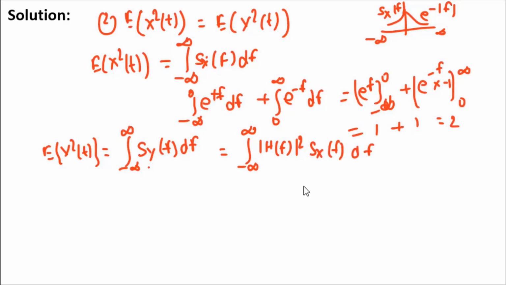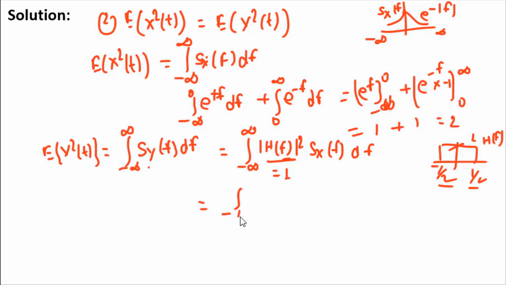So you put h of f square equal to 1, because your h of f is given as minus 1 by 2 to plus 1 by 2 with amplitude 1. When you square it, it becomes 1. Also the limits will be from minus 1 by 2 to plus 1 by 2, because your h of f lies from minus 1 by 2 to 1 by 2, and the value is 1 into s of x of f.